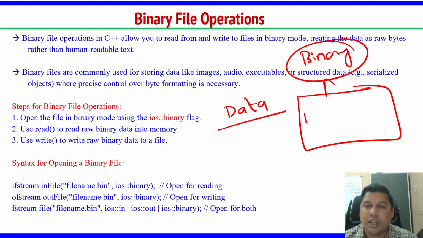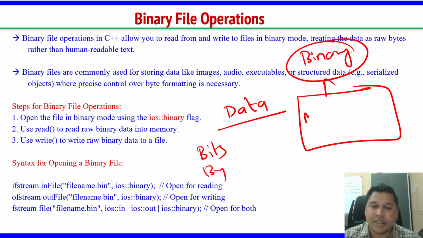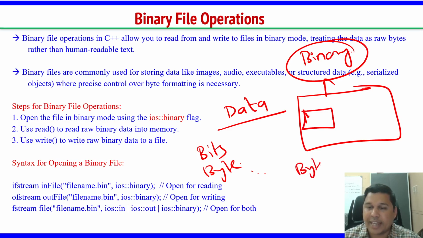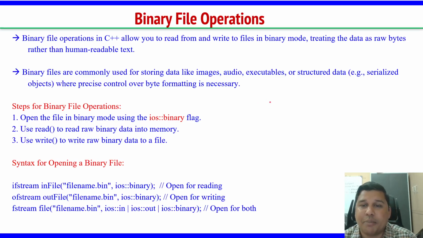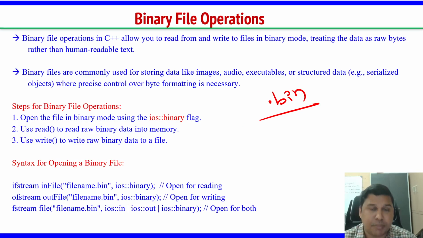You might have studied this in the basics of programming, like bits, then bytes. Everything is stored in memory in bytes, which again means in bits only. So whatever data you are storing is stored in binary format, that is zeros and ones. Now we are going to talk about another file type, the .bin extension, which indicates a binary file.